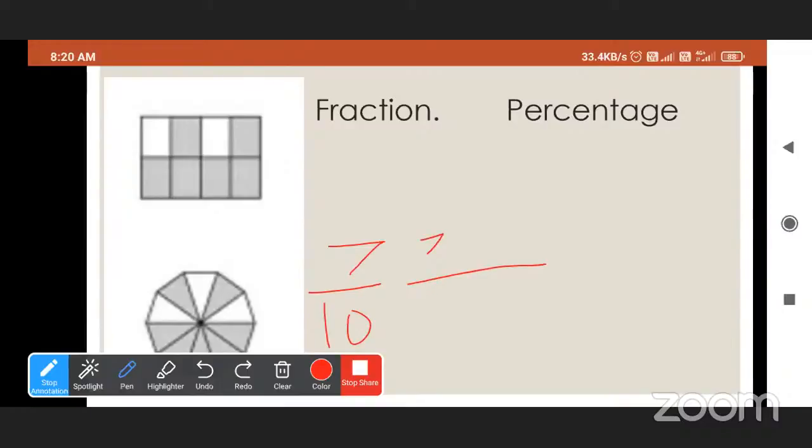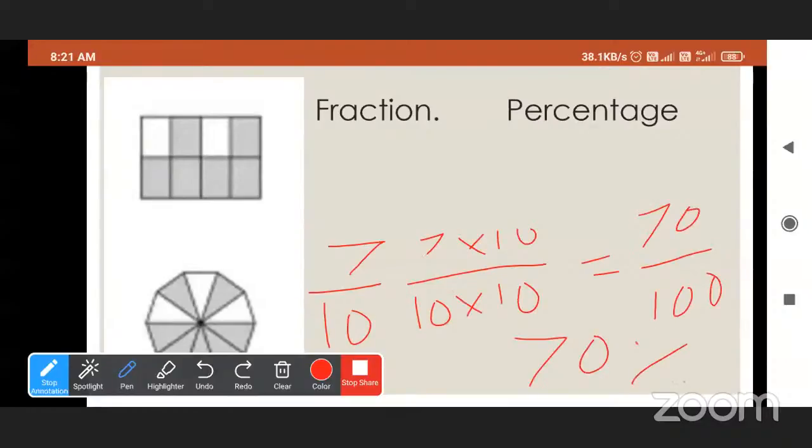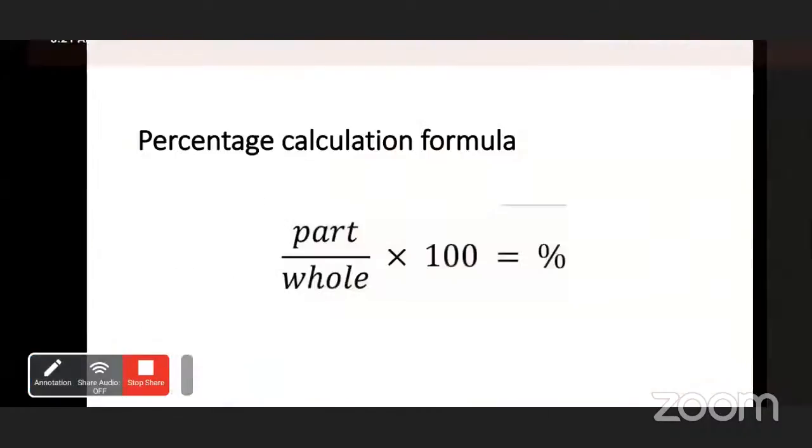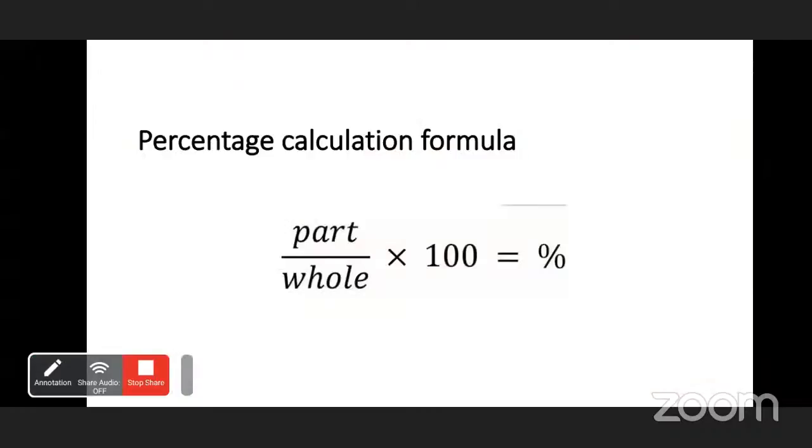To get 100, we have to multiply it by 10. So we will get 70 upon 100. That means 70%.